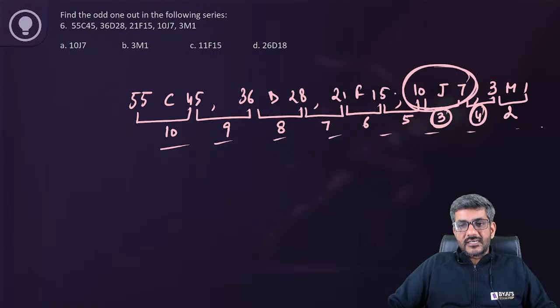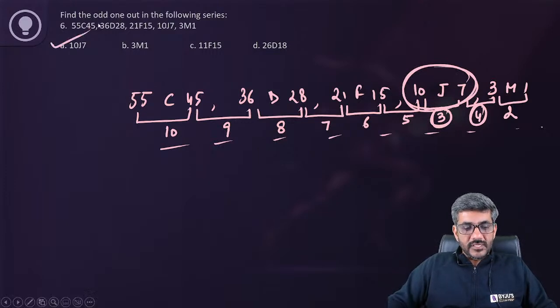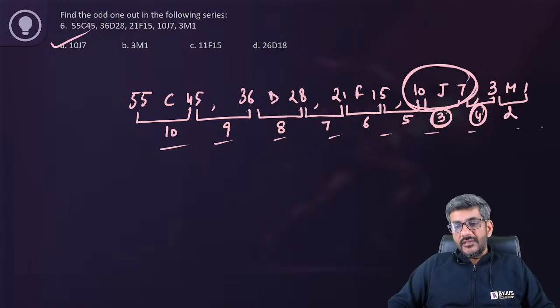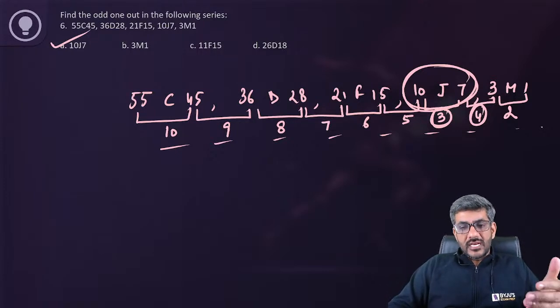So this is the term which is the odd one out. So my answer is option A, that is 10J7. Right? As Naman is saying, probably we could have got it through the letters as well.